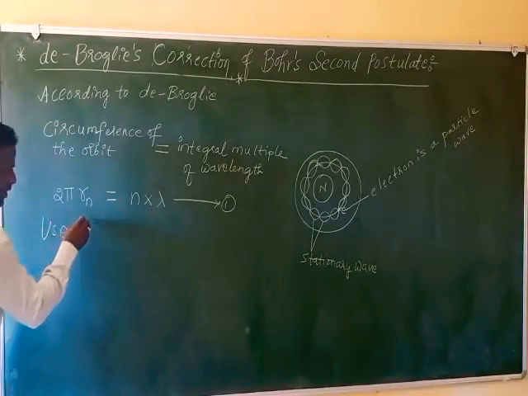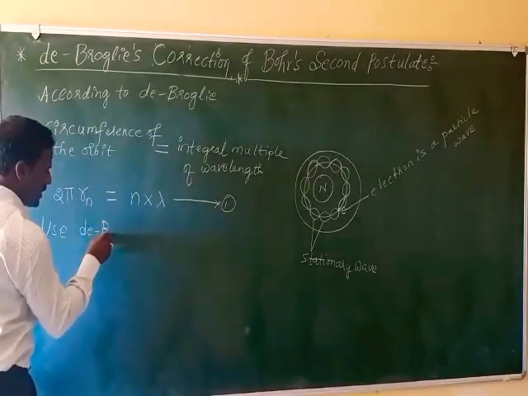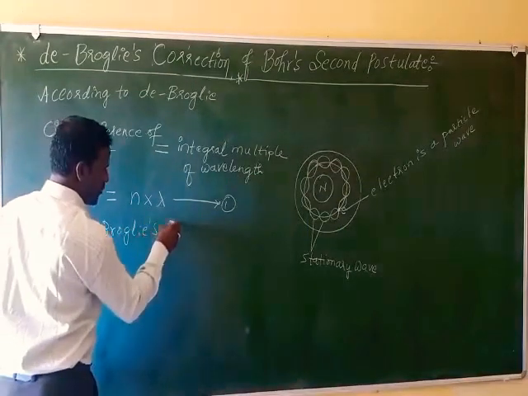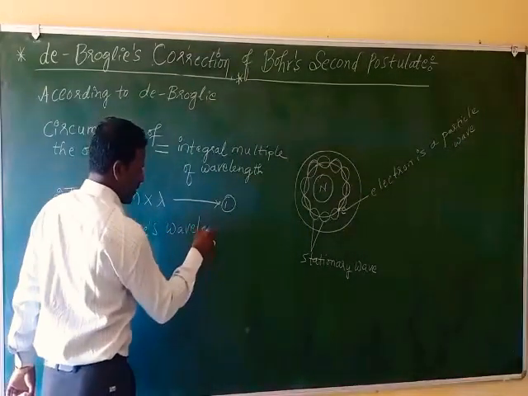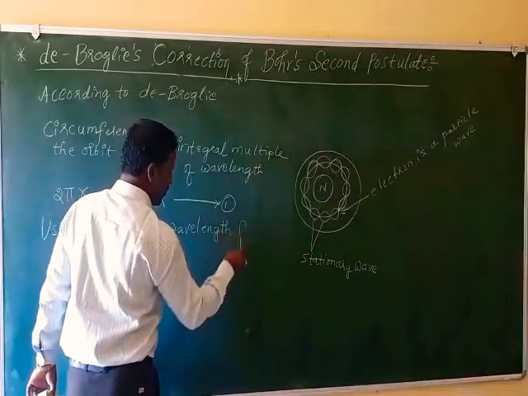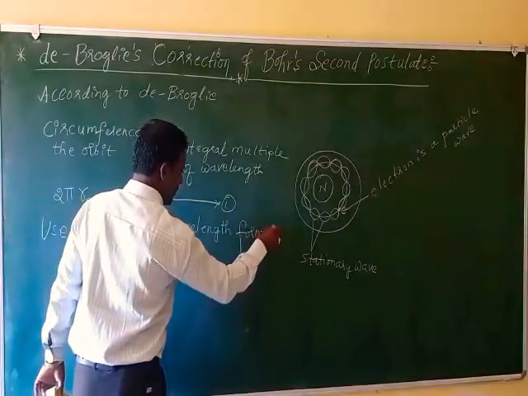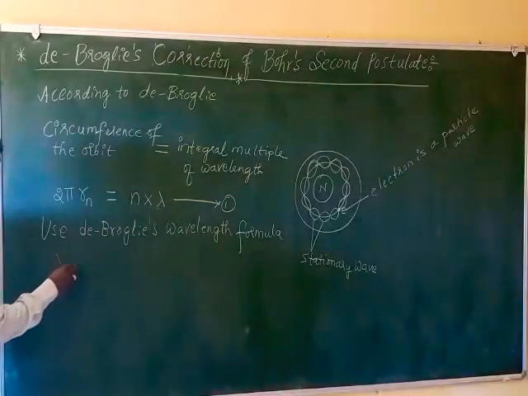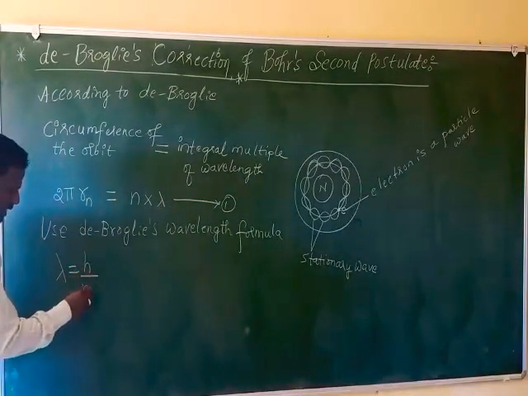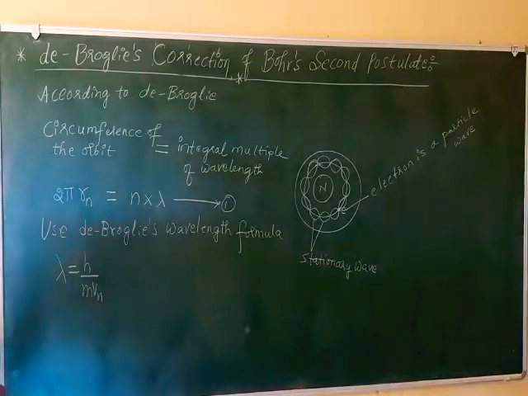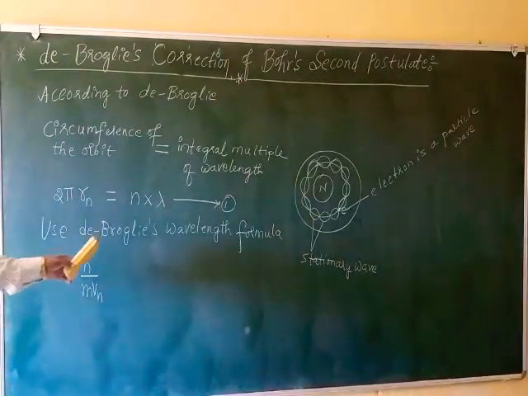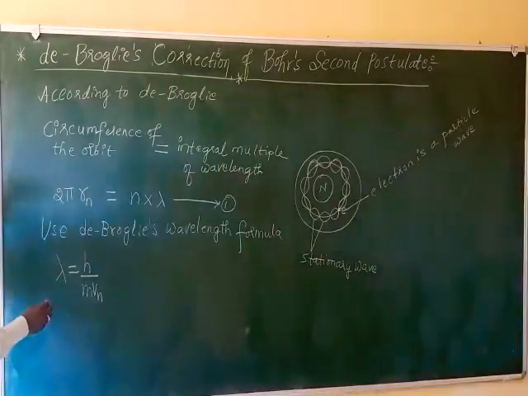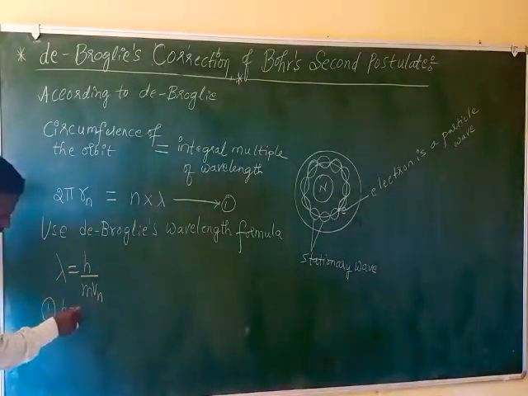Use de Broglie's wavelength formula. Using de Broglie's wavelength formula, that is lambda equals h by mvn. What is the formula for de Broglie's wavelength? Lambda equals h by mvn. So now equation number 1 becomes